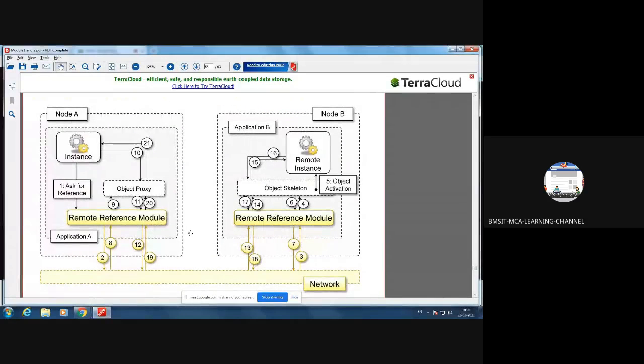Okay, students, what I suggest is you better practice the diagrams, because during exam times you cannot mug up the diagrams. Before that, you should try once or twice, so the sequence will be remembered in your mind. If you write the diagram, you can remember the sequence. Then you need not mug up.